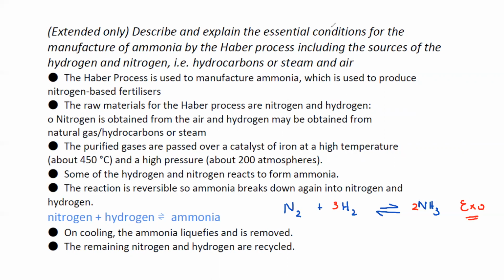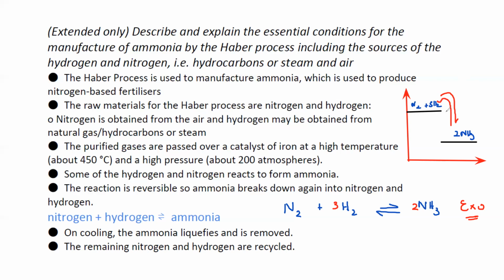If the forward reaction is exothermic, when we draw the energy profile diagram, the reactants have high energy and the product has low energy. So nitrogen and hydrogen will have high energy and ammonia NH3 will have low energy. So here N2 plus 3H2 gives 2NH3. Nitrogen and hydrogen can react to form ammonia, and ammonia can decompose and form back nitrogen and hydrogen.